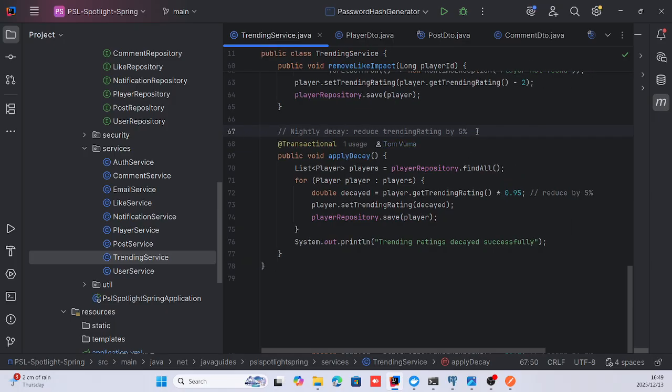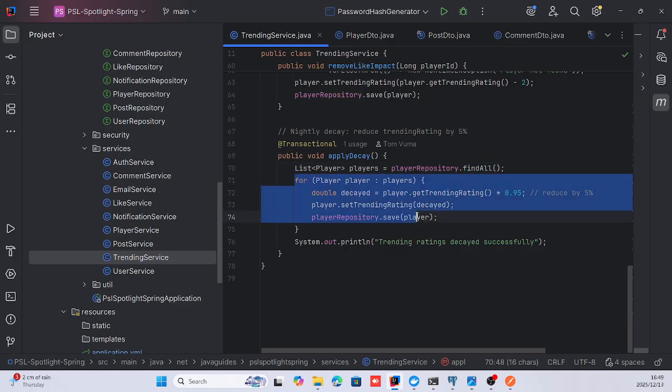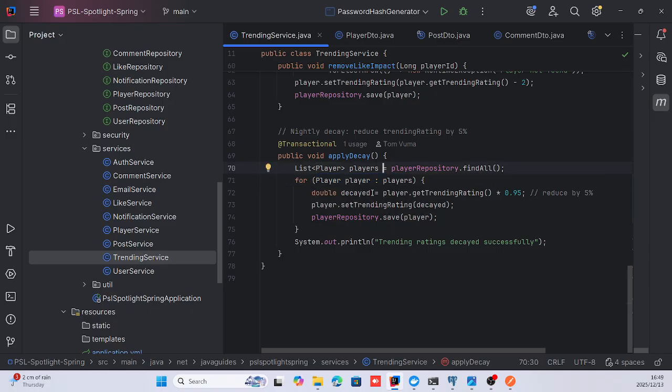The reason I implemented that is to ensure that the trending rating of a specific player doesn't stay the same for like 2 years straight, for instance, but it has to decrease to make the application more realistic, per se. So it finds all the players using the player repository in the database, and as it loops through each player, it decreases the trending rating by 5% with this formula.